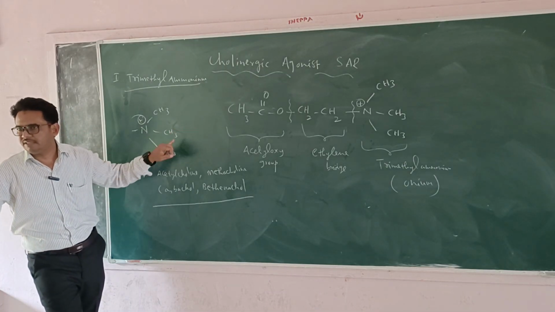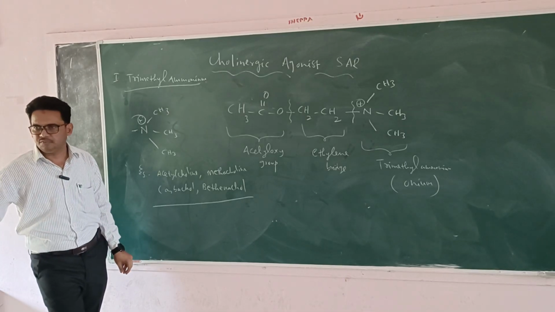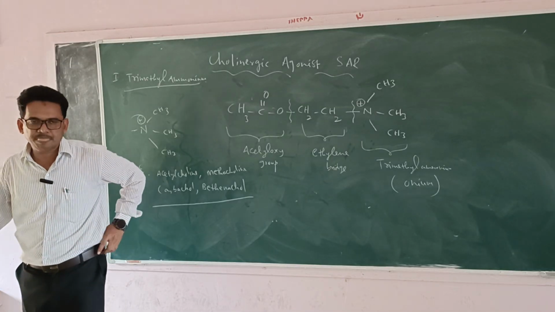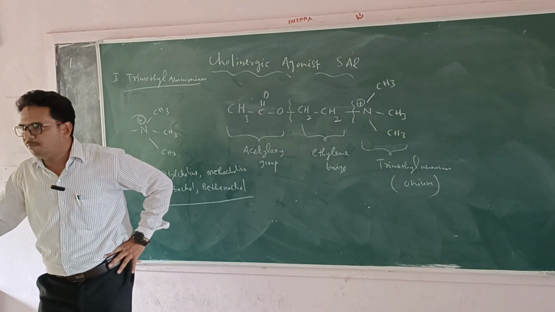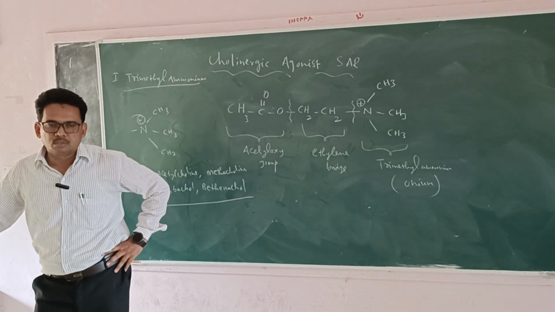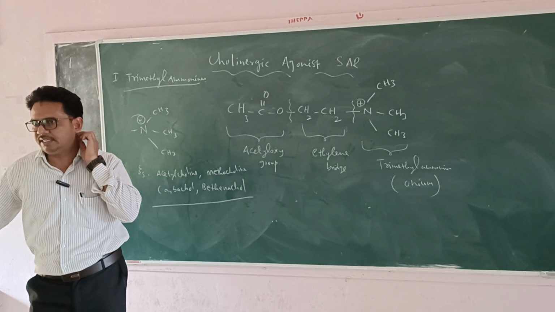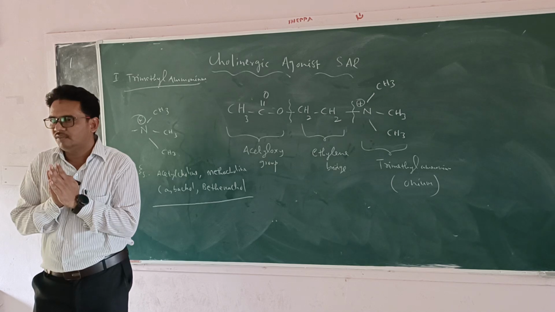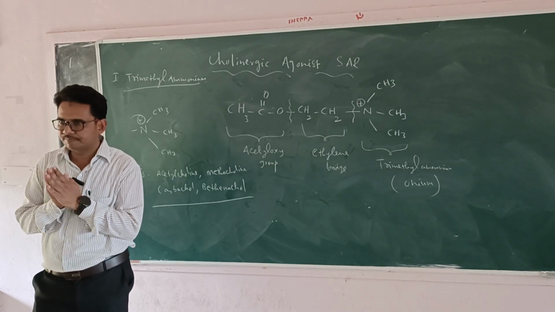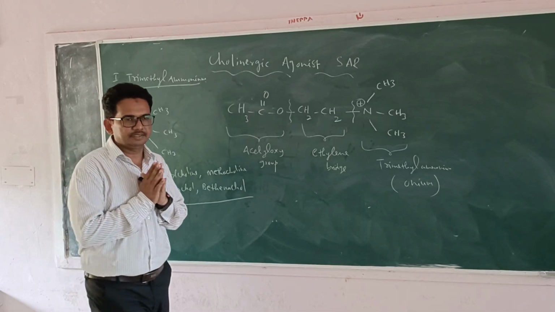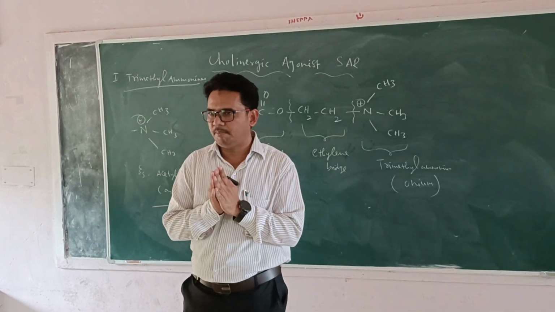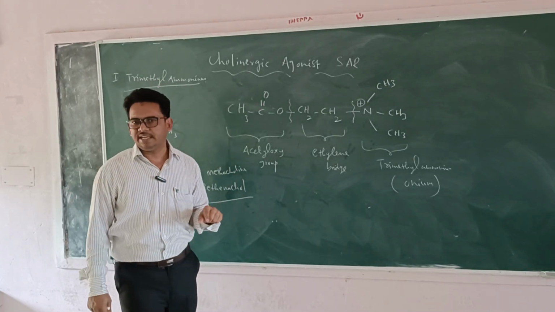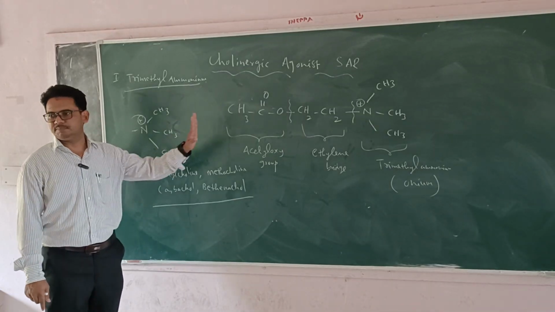They are having the capacity to bind with the receptor. Then what we discuss generally in the physico-chemical properties related to biological activity: whenever the number of binding groups increases, particularly with the receptor, whenever the binding increases with the receptor, then what happens? What is the relation with the biological activity? Increases or decreases? Increases the biological activity. Binding affinity increases, biological activity increases. That's why we cannot neglect any group which is present in this particular basic structure.